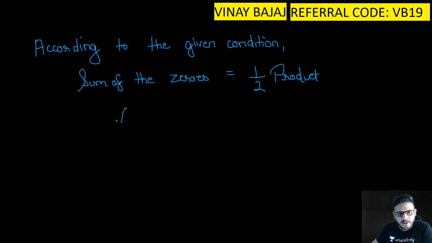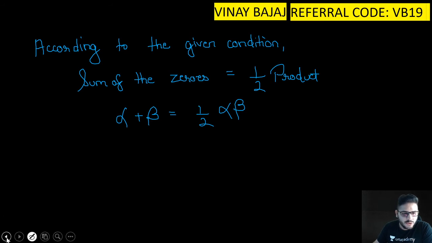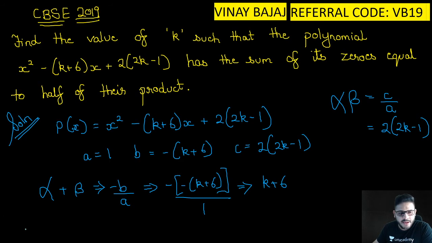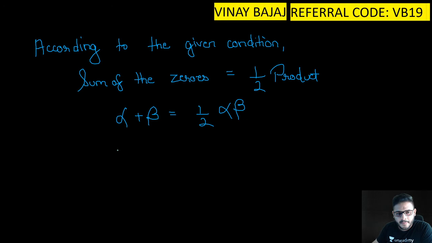That is nothing but alpha plus beta is equal to half alpha beta. So alpha plus beta कितना है? K by 6, sorry, k plus 6 is equal to 2 bracket open 2k minus 1.